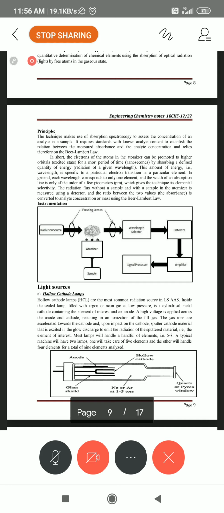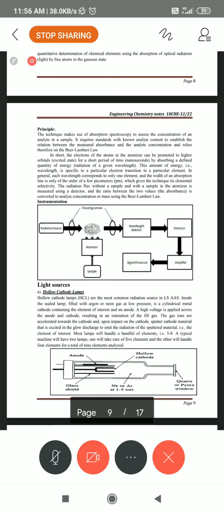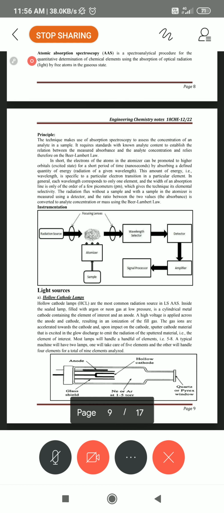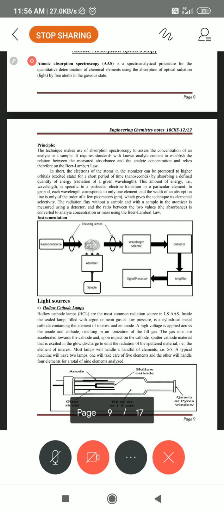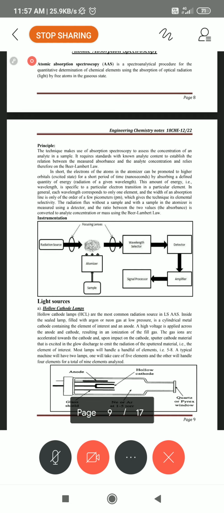So for these instrumentation methods of analysis: potentiometry, conductometry, pKa, including colorimetry, flame photometry and atomic absorption spectroscopy, I can explain all of these to the best of my knowledge. So for this, any questions you have, you can ask me, even any small words or any bit of words. So in this, I think the syllabus has been completed.